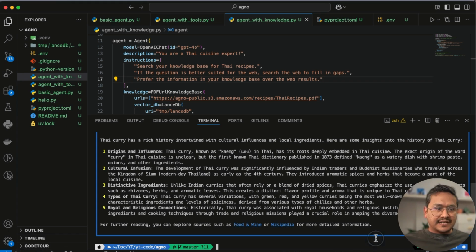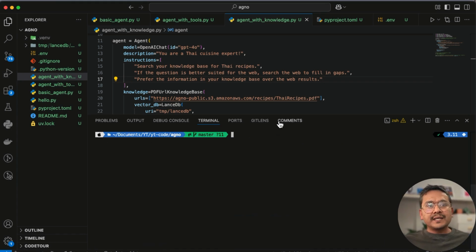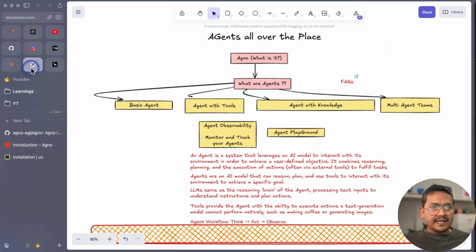I hope that makes sense. Now we talked about three different things. I want to go back to our diagram also. So here we created the basic agent with the tools, and both of these now combined with the knowledge base, agent with knowledge base, where we also use the tools. With these three different examples that I showed until now, you can do other stuff also, whatever you need, right?